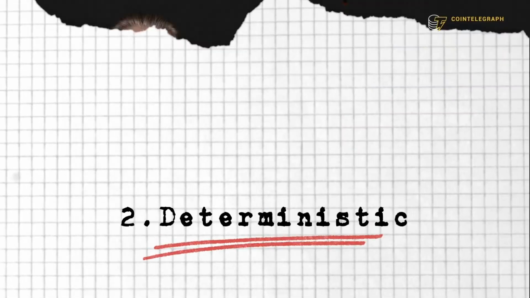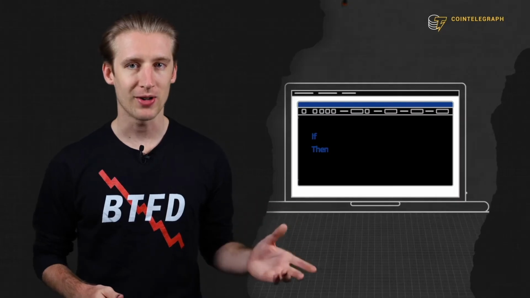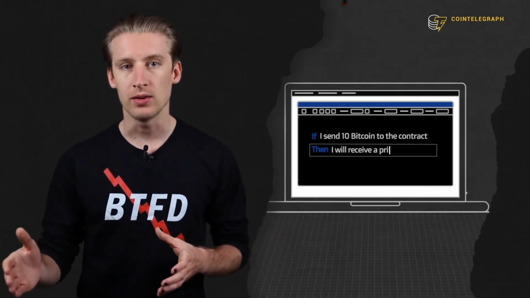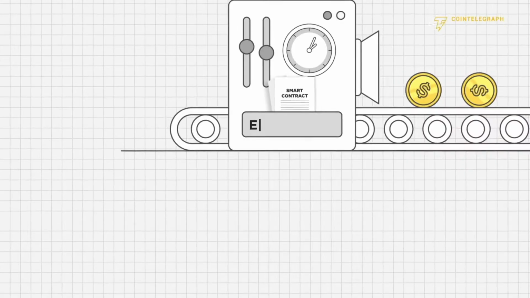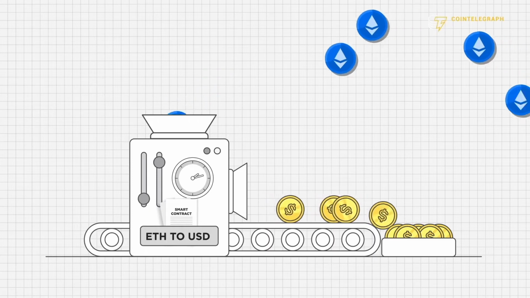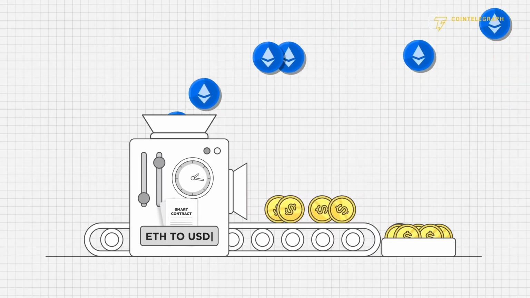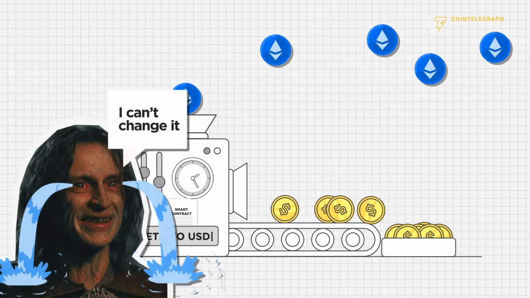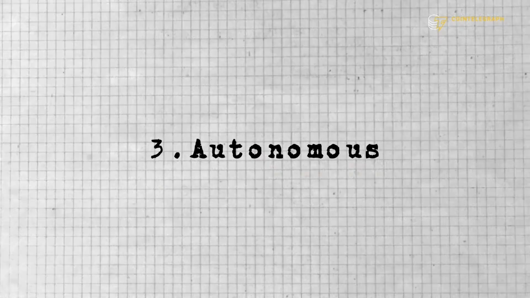Deterministic. This goes back to the if-then property I was talking about earlier. Smart contracts only perform the actions they were designed to, given the requirements are met. The code gives them rigidity. The outcome will always be the same no matter who executes them. You could be Darth Vader or Rumpelstiltskin. Smart contracts don't care. No matter who interacts with them, the rules and results are the same.